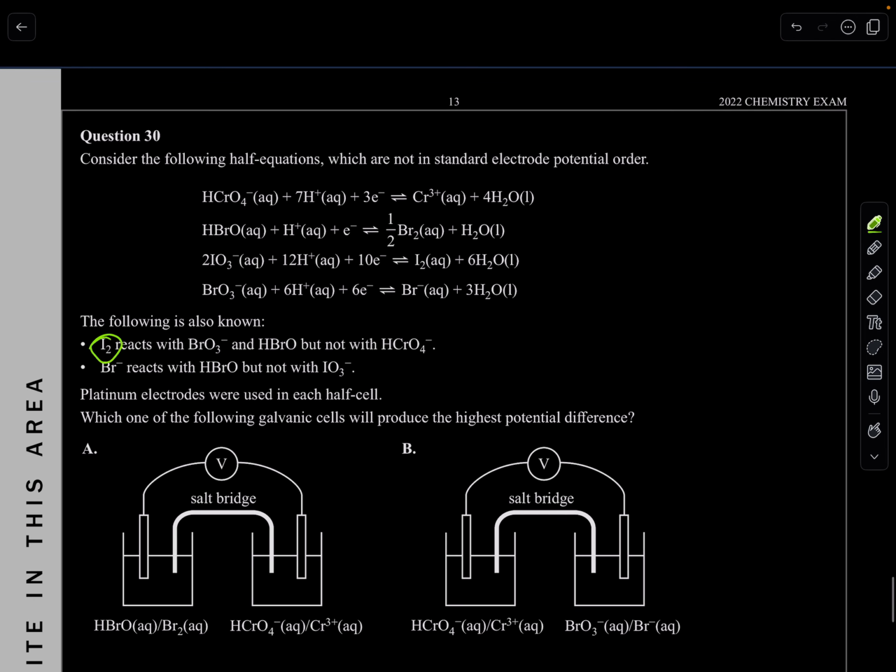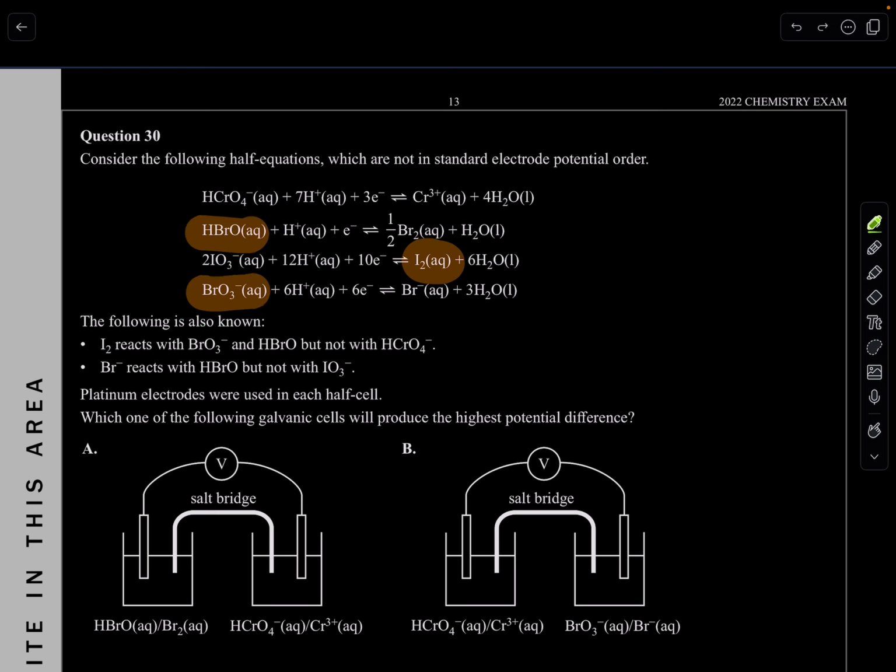For example, this here. So iodine reacts with bromate, so this one over here, and it reacts with HBrO. So it reacts with those two, but does not react with this over here. So what does it mean? It means these two have to be larger. They have to be on top of it, higher in the electrochemical series than this over here.